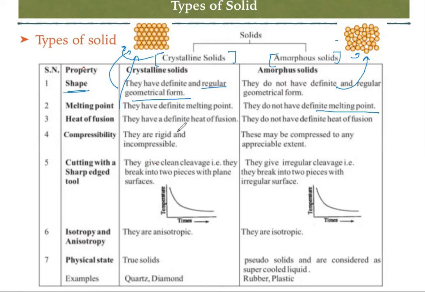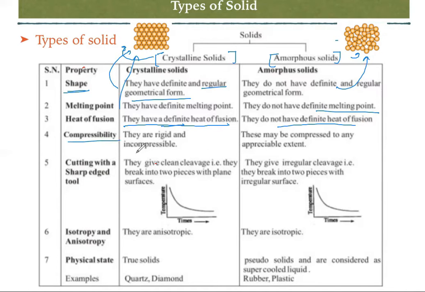Heat of fusion. Heat of fusion means if you supply heat, the solid is going to absorb that amount of energy and fuse. Crystalline solids have a high, definite heat of fusion, which means it will take much heat to fuse. Whereas if you supply heat to an amorphous solid, it is going to fuse very easily.